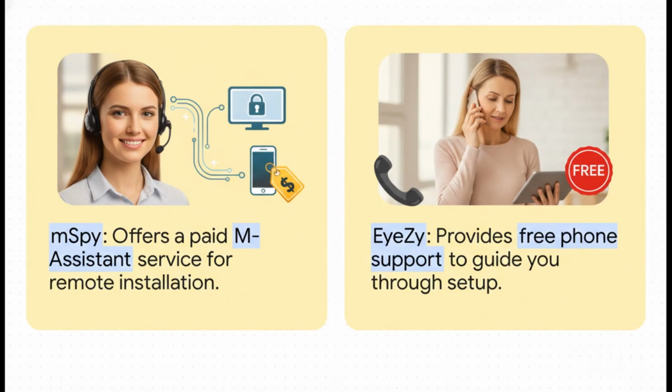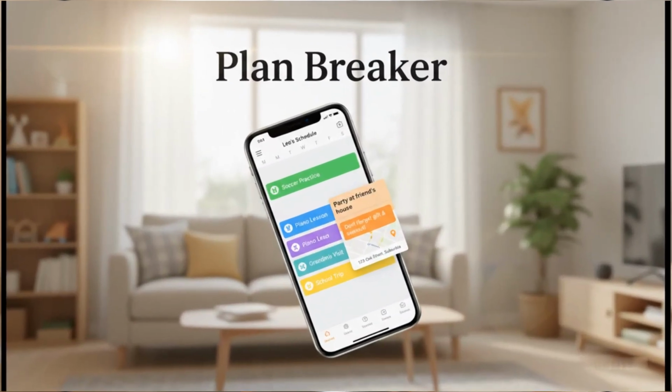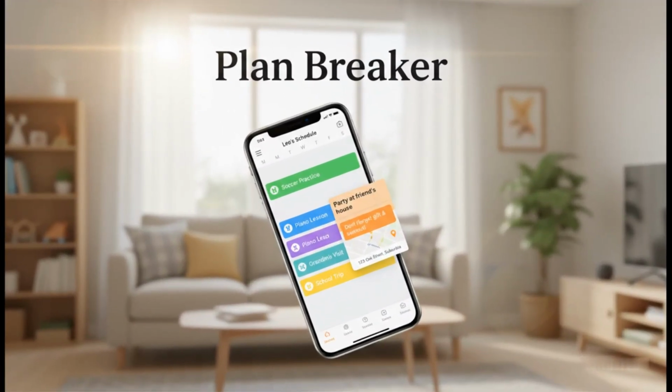Now, here's a unique feature that I've only seen with EyeZy, and it's called Plan Breaker. This thing gives you access to your child's entire calendar. We're talking event details, notes, even the locations attached to the events. It's a seriously powerful tool for staying one step ahead.